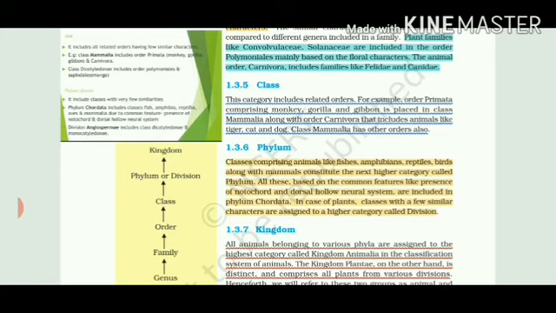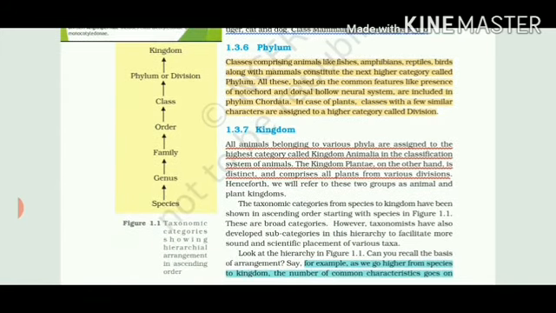Next, number six taxa is phylum. Phylum is used for animals and the term division is used for plants. So in plants, division can be angiosperm, gymnosperms. In phylums, there are different kinds of phylums you have studied in class 9th. If you remember, Porifera, Coelenterata, Aschelminthes, Arthropoda, Mollusca, all those were phylums. Now coming to number seventh taxa, that is called kingdom. It is the highest category. In animals, it is called Animalia. In plants, it is called Plantae.